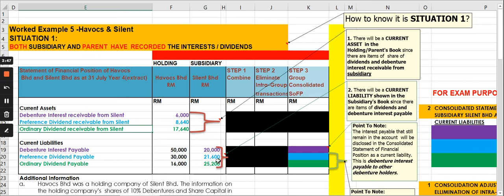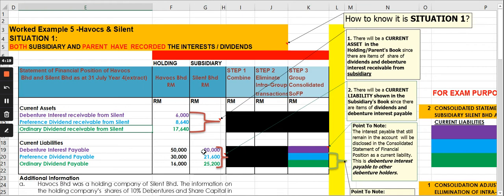I put these three figures there. It is actually the dividend and interest that have been provided for by the subsidiary. These are the amounts given, and that does not mean that this is only due to the parent. The figure here may be a mixture of the amount payable to the parent as well as the amount payable to the non-controlling interest.